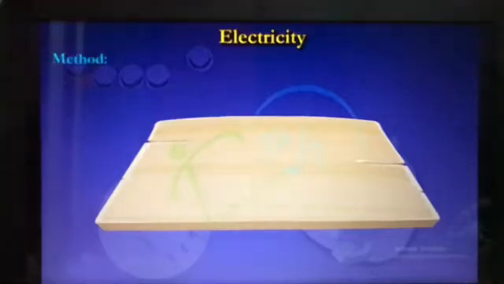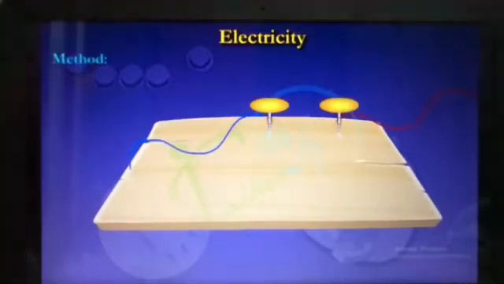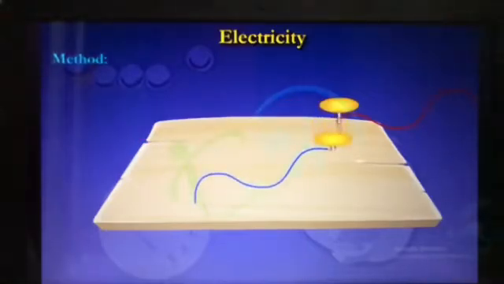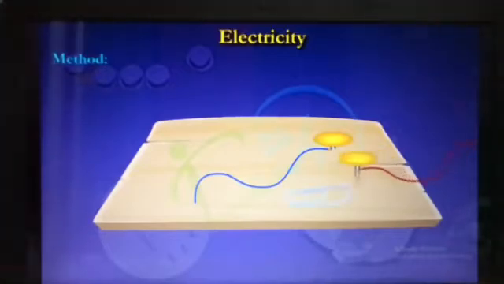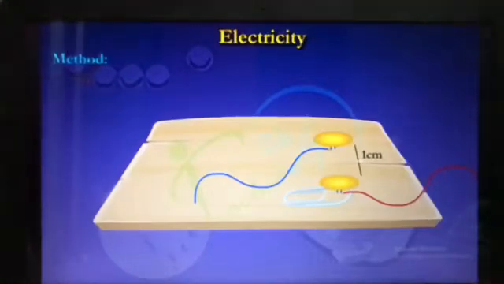Here is the method. Attach a piece of wire to each board pin and push one board pin into the flat side of the wood. Push the second board pin at the end loop of the paper clip and into the board at a distance of 1 centimeter away from the first drawing pin. Now your switch is ready.